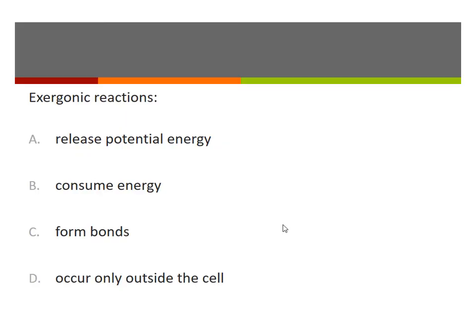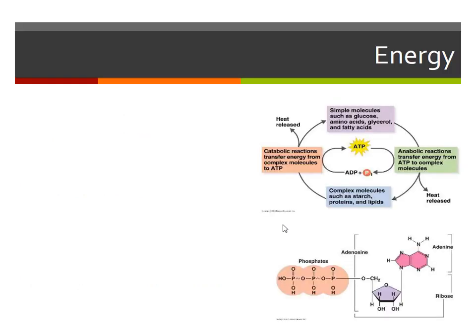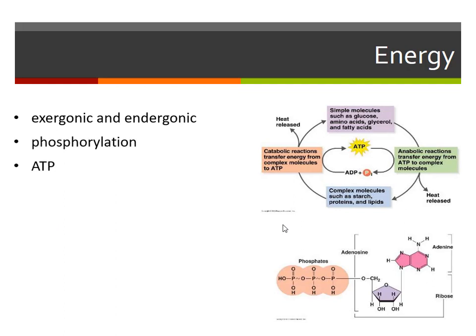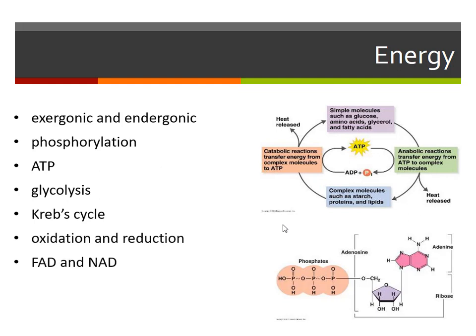So remember, exergonic reactions release potential energy, which allows ADP to be phosphorylated to ATP, but that's going to happen through the electron transport chain. But first we have to go through glycolysis and the Krebs cycle, and FAD and NAD have to be reduced to FADH2 and NADH, and then those go to the electron transport chain.